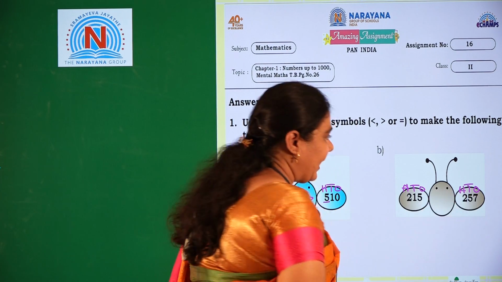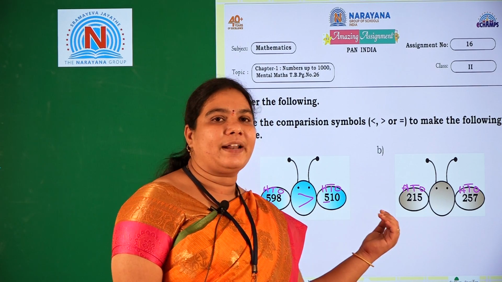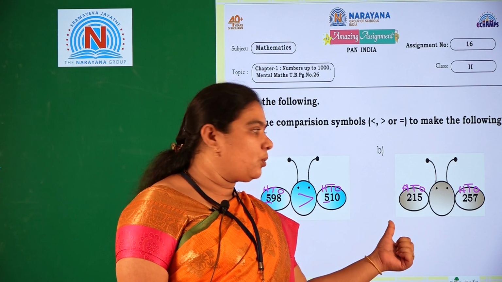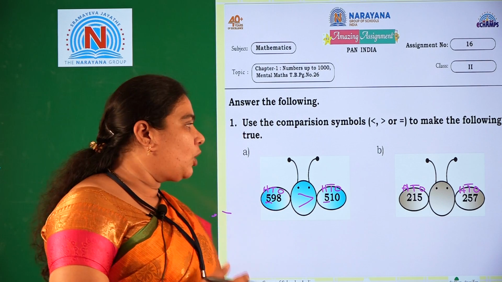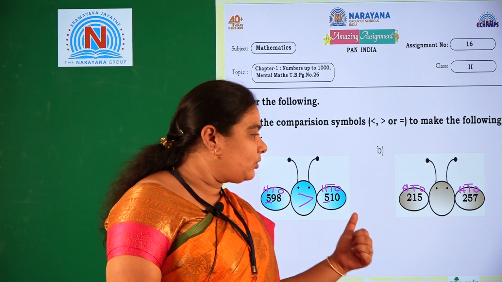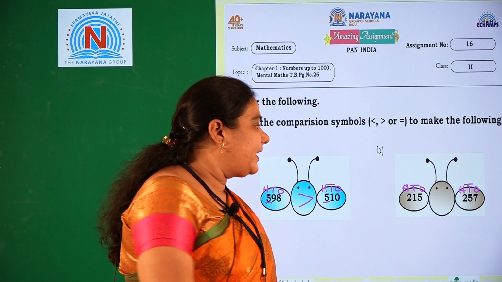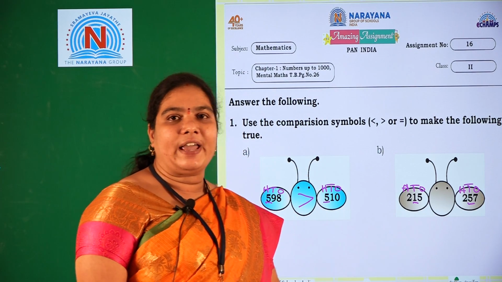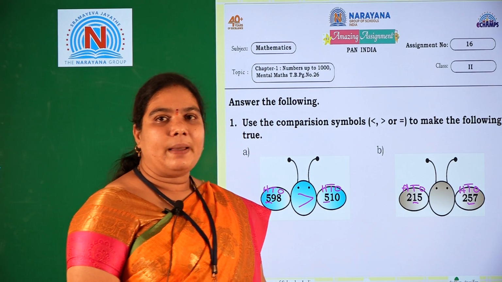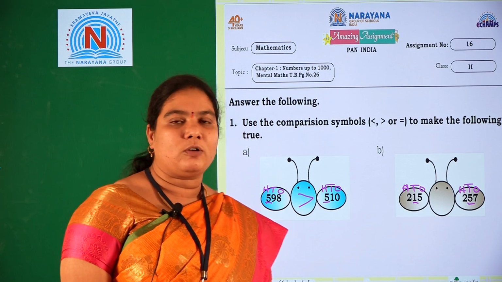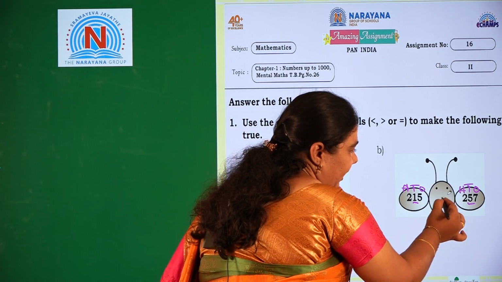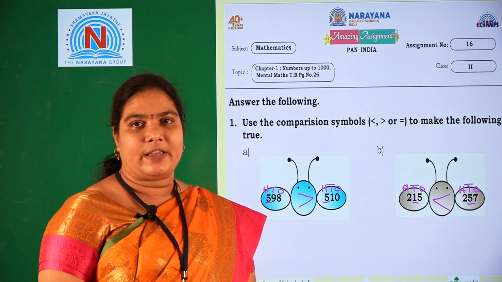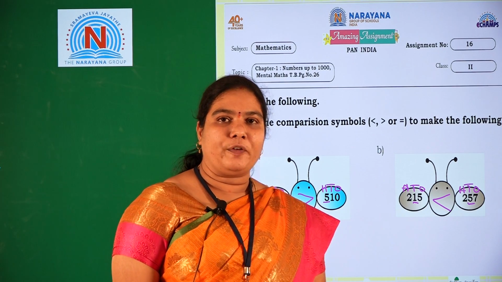So we should compare the numbers from the left side onwards, that is hundreds place. Hundreds place, here also 2 is there and here also 2 is there. If both the hundreds places are same, we should enter into the next place, that is tens place. Tens place, here 1 and here 5 is there. In 1 and 5, which is the bigger number? 5 is the biggest number, that's why we should keep the open mouth on the bigger number side. So we should keep the open mouth and read: 215 is less than 257.